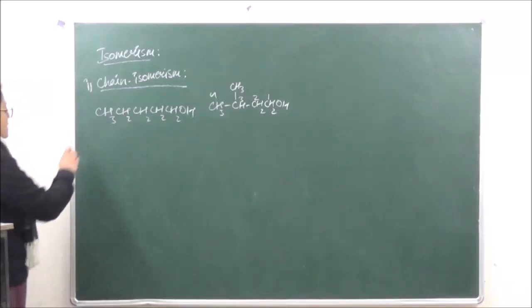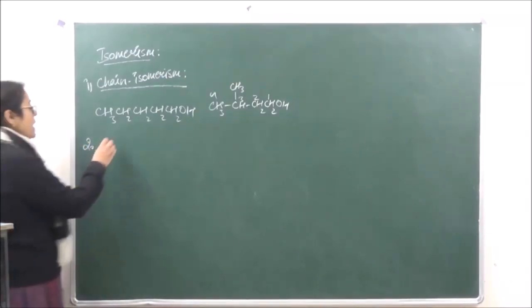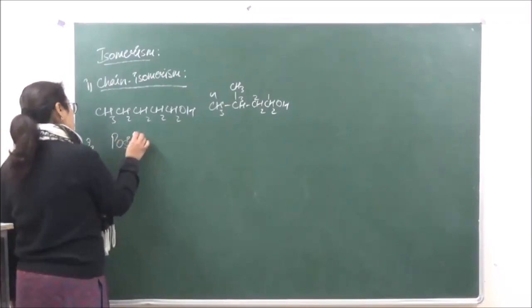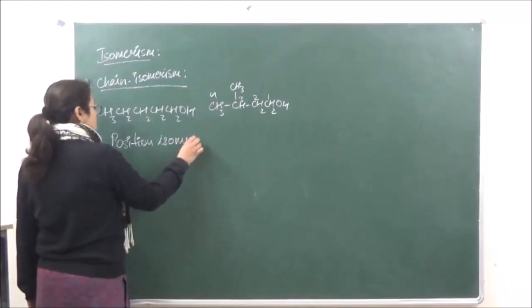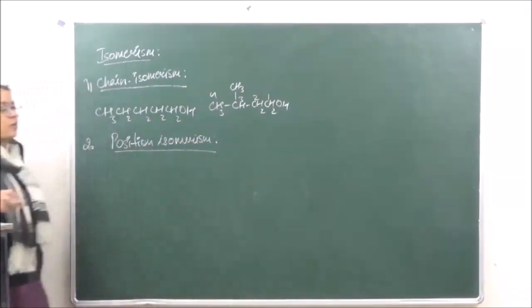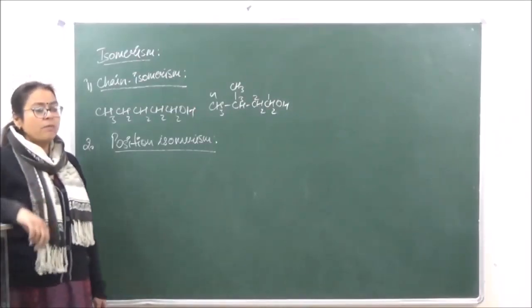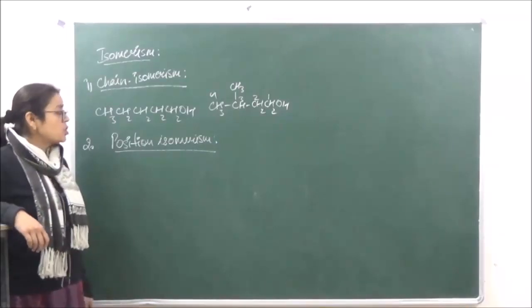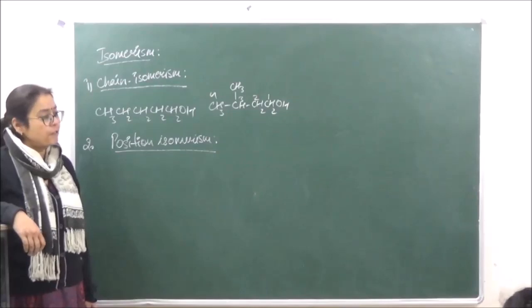The second type of isomerism which alcohols may exhibit is known as position isomerism. Now, what is position isomerism? Again, in this case, the molecular formula is going to be the same, but the position of the OH group is going to be different.